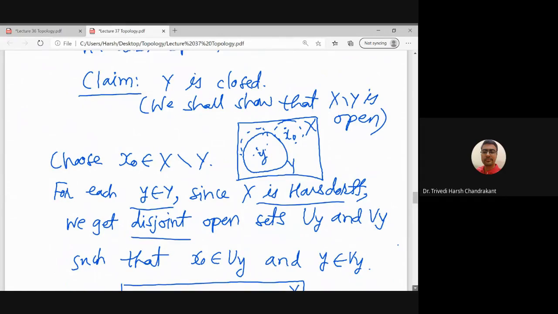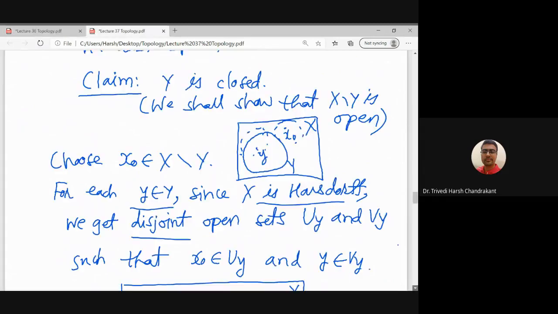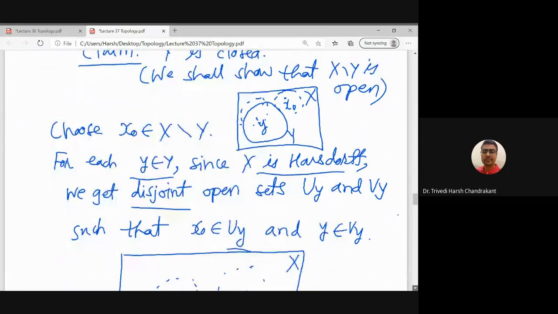I can name them U and V in any way I like, but these open sets depend on the point y which we are choosing. Therefore I will call them Uy and Vy.